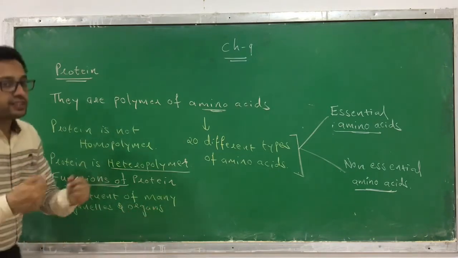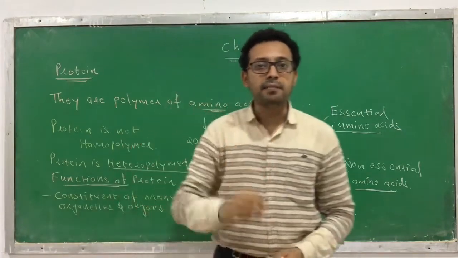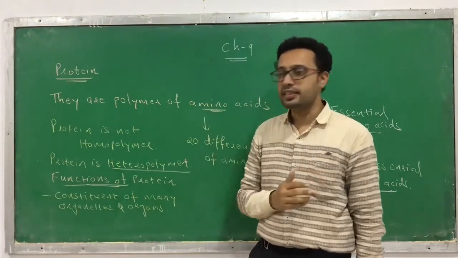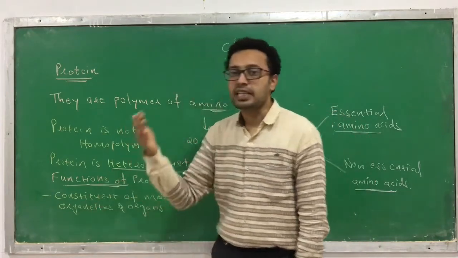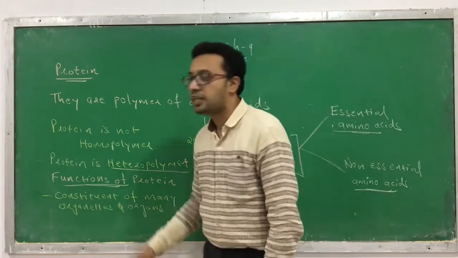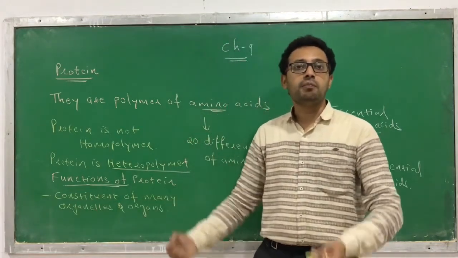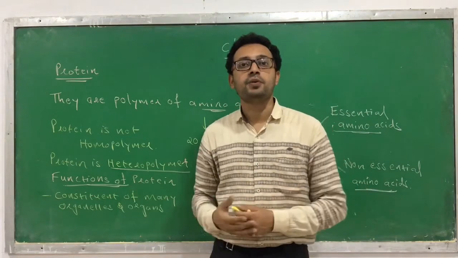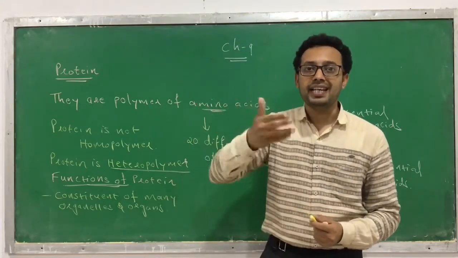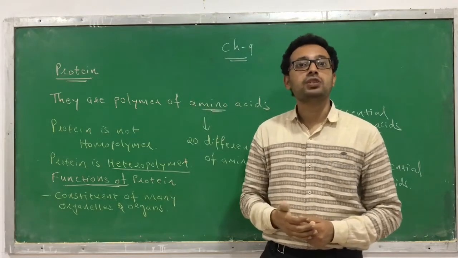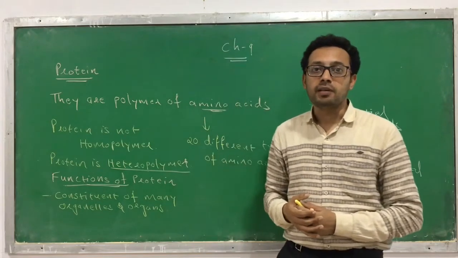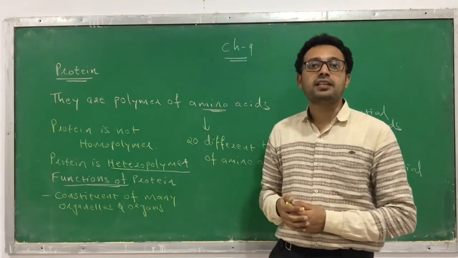Like I will tell you, the cell membrane is made up of lipids and protein. This example you have already learned. Protein is a constituent of this organelle, the cell membrane. Similarly, if you see your muscle, the muscles are made up of proteins called actin and myosin. Actin, A-C-T-I-N, and myosin, M-Y-O-S-I-N. They are proteins. So muscles are made up of actin and myosin.